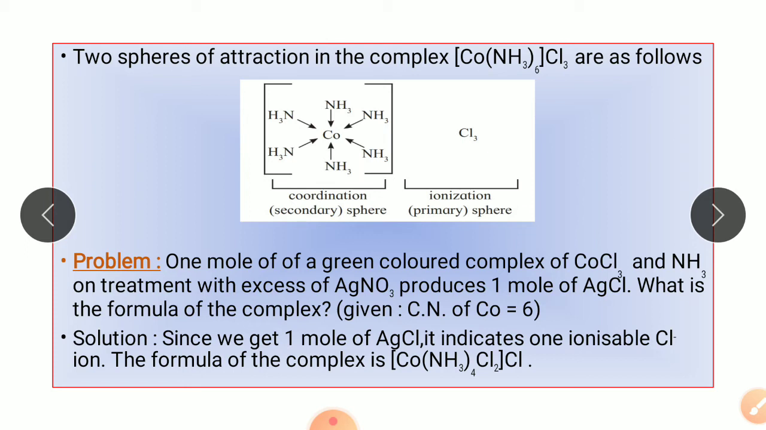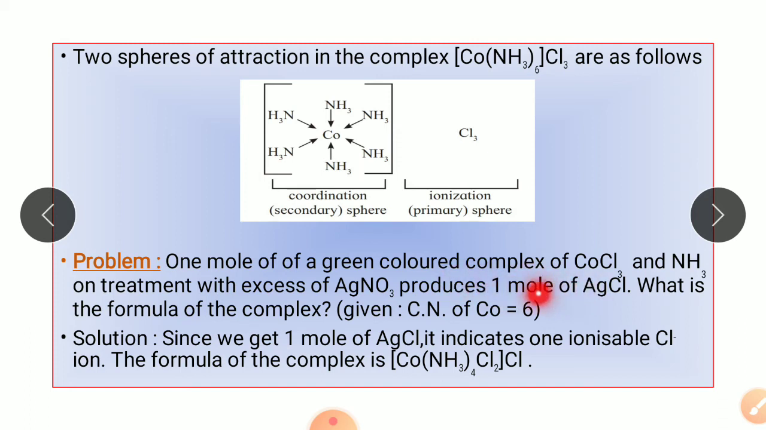Now 1 mole of green colored complex of cobalt chloride and ammonia is treated with AgNO3. You don't know the structure of this complex, which is green colored. So when it is treated with 1 mole of AgNO3, you get 1 mole of AgCl, and we have to find the structure of that complex.